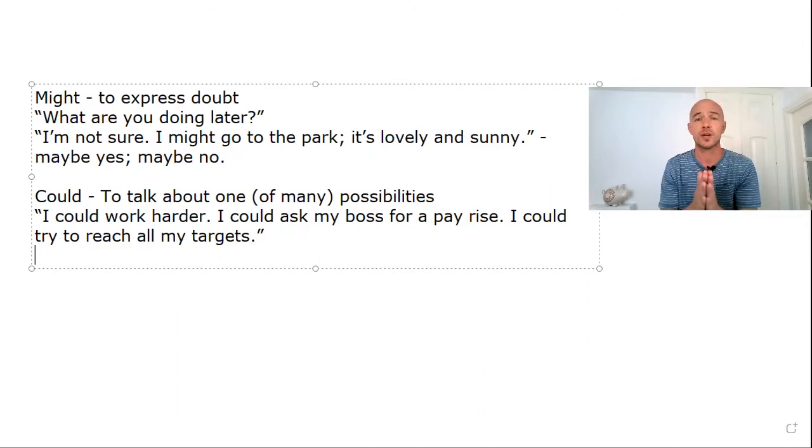Might is only expressing maybe yes, maybe no, I don't know. So forget might related to possibility. Could is related to possibility, one of many possibilities. Might simply expresses doubt. It expresses that you don't know. Maybe yes, maybe no. Now, let's look at these in the past because these often cause problems. A lot of problems come when people try to use them in the past. But again, the difference is very clear.